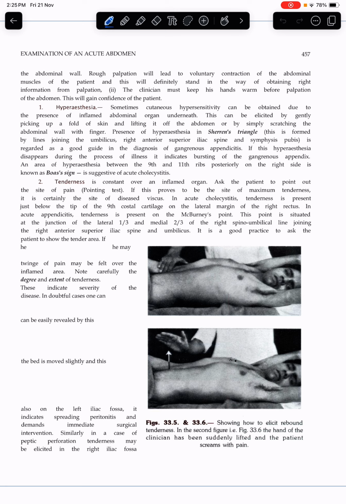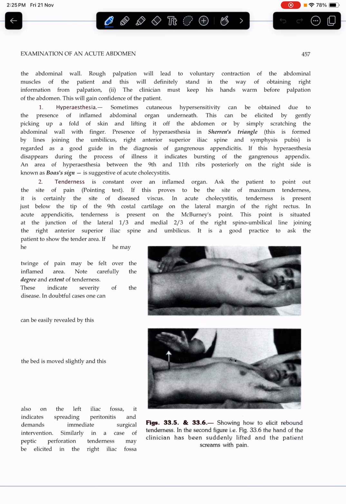An area of hyperesthesia between the 9th and 11th ribs posteriorly on the right side is known as Boas sign. It is suggestive of acute cholecystitis.